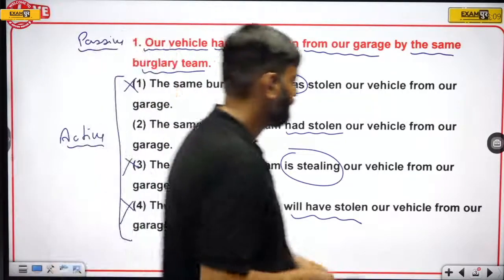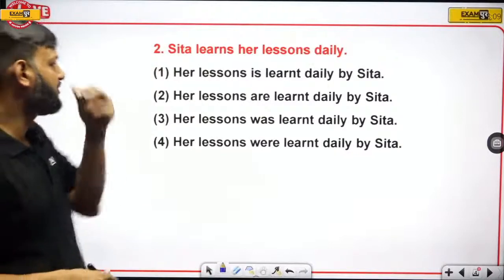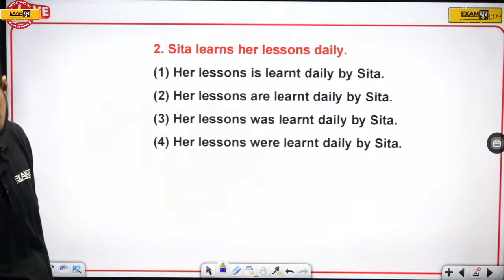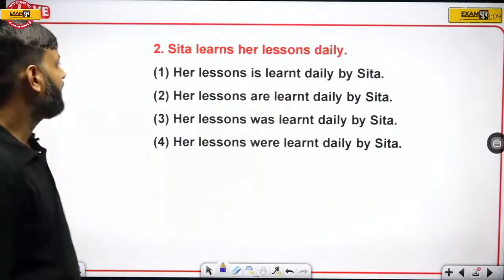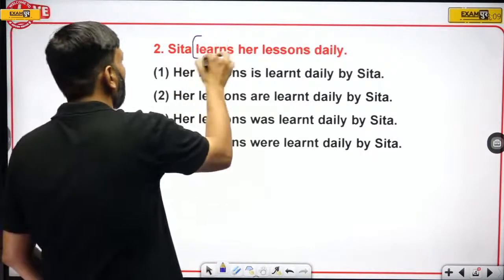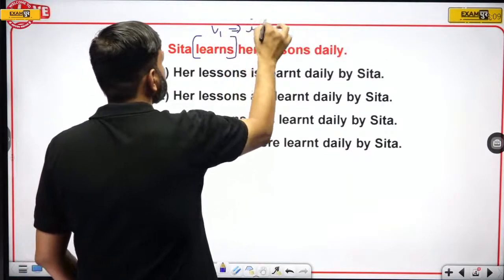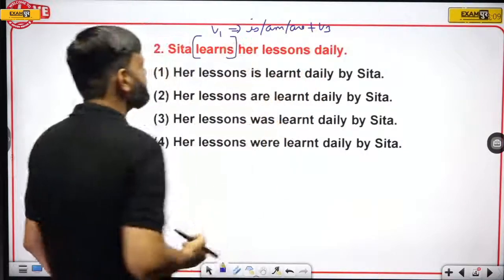Now, Sita learns her lessons daily. In this sentence, we have first form of verb, and first form of verb should be changed into is, am, are plus V3, which is passive.